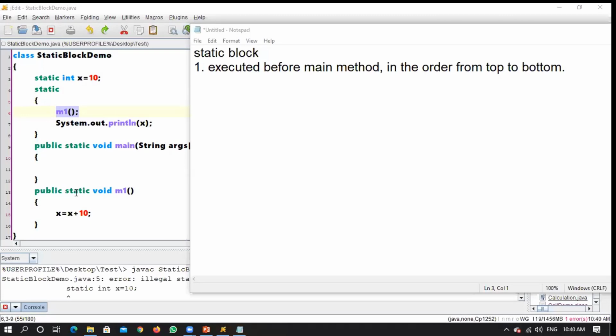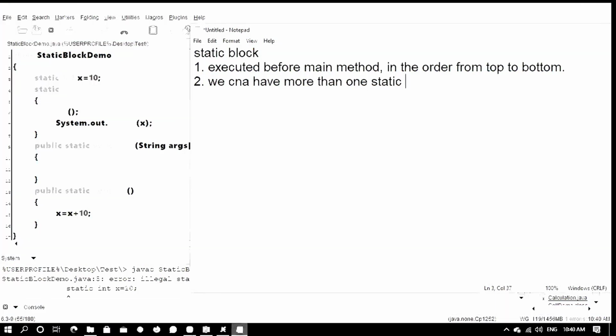Okay, so let us quickly write a few points with respect to a static block, just to summarize whatever we have discussed. The first point: a static block is executed before the main method, in order from top to bottom. And the second point is something like this: we can have more than one static block.